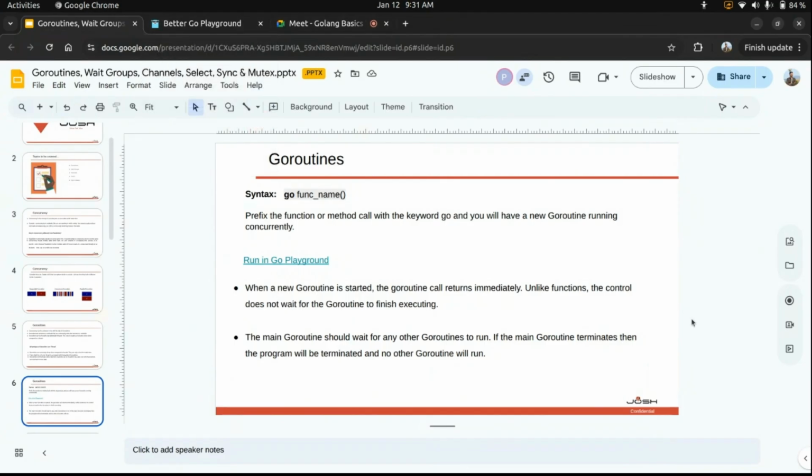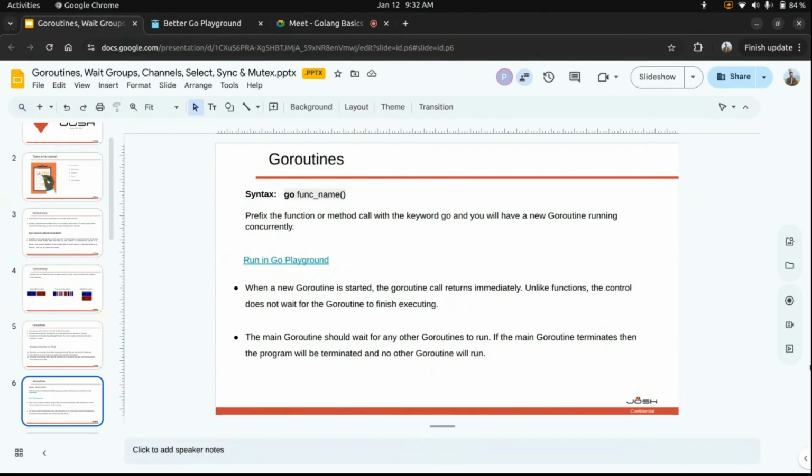Is this clear? So when a new Go routine is started, the Go routine call returns immediately. Unlike a function, the control does not wait for a Go routine to finish executing. If I had not used the go keyword here, the for loop would have to be executed 10 times, right? So the controller will wait till the function returns. This is not the case in Go routines. Whenever a Go routine is called, it returns immediately.